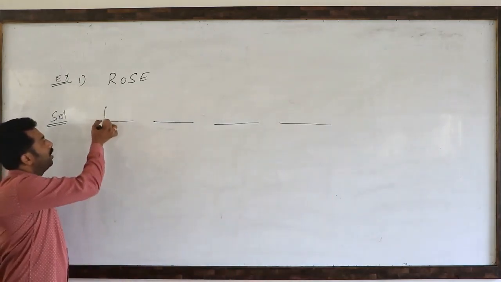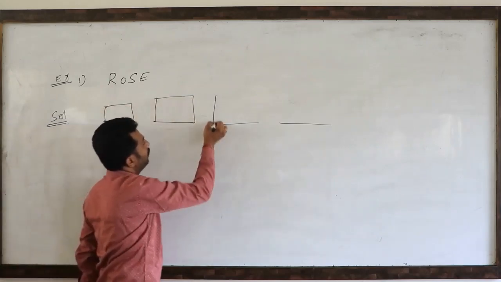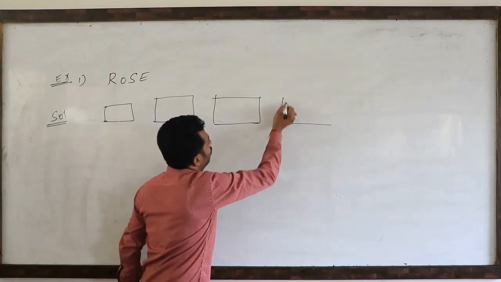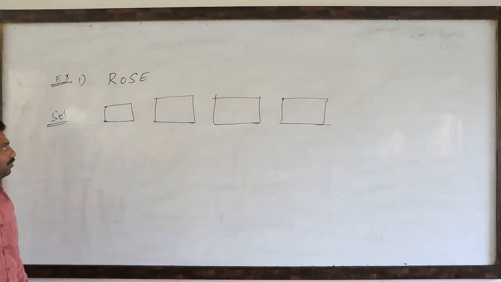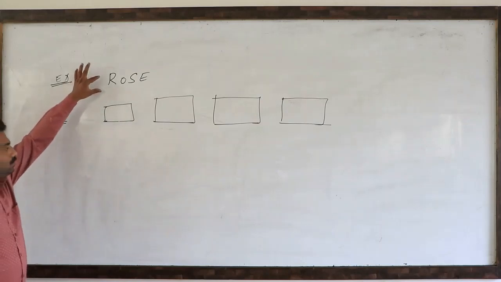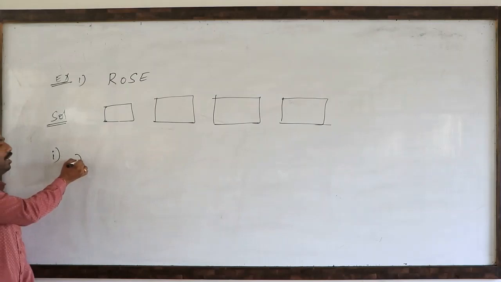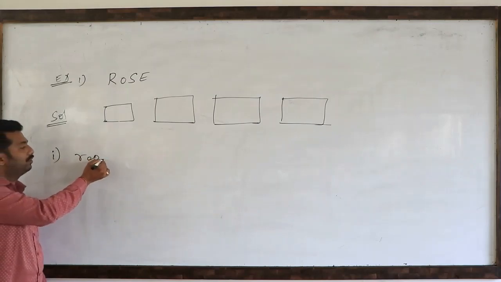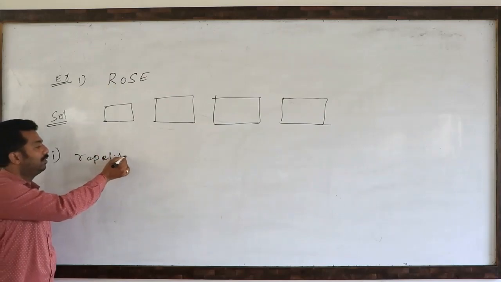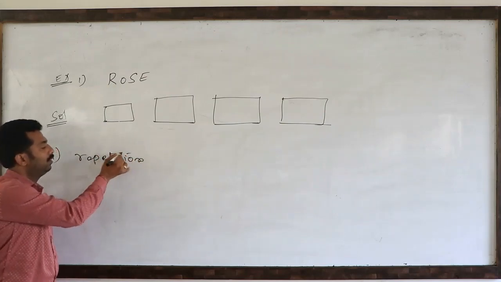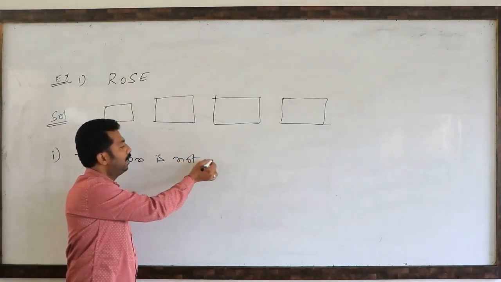This is the first blank, second blank, third blank, fourth blank, or first, second, third, fourth also you can take, no problem. So first one, repetition is not allowed.